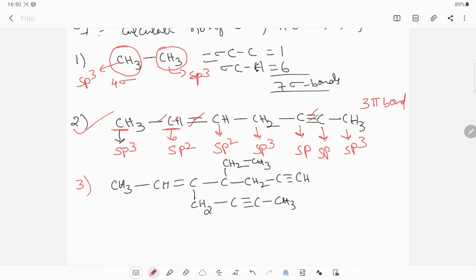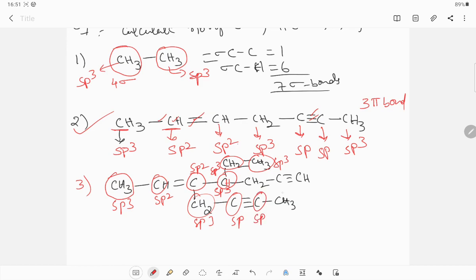You can find it, it is your work. Now come to the third example. Around the carbon 4 sigma bonds are present, sp3. Around the carbon 3 sigma bonds are present, sp2. This is also sp2, this is also sp3, this is sp3, here CH is there, carbon tetravalency, that's why sp3, it is also sp3, it is sp, and it is also sp, and it is sp3, and it is sp3. This is sp, and this is also sp. I hope you got it, students.